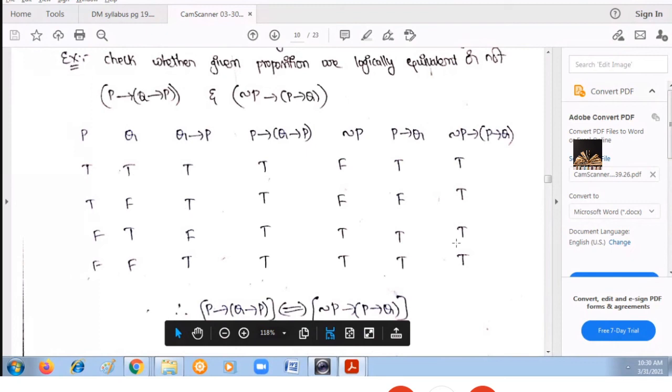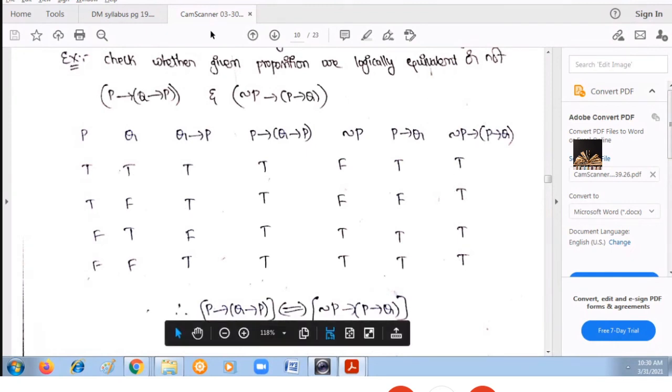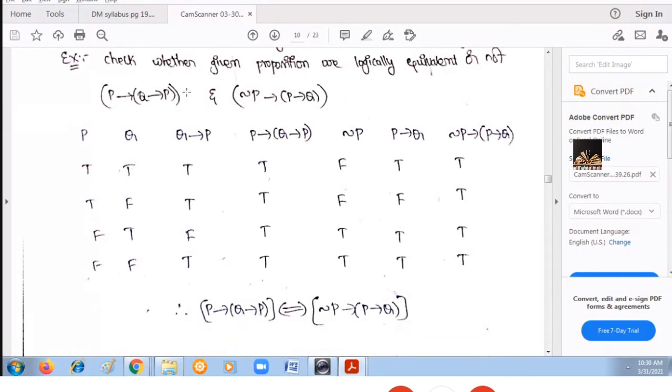It is again giving you all true values. That means it is a tautology. So the given two compound prepositions are giving only true values in their resultant column, so we can say that they are logically equivalent and they are tautologies.